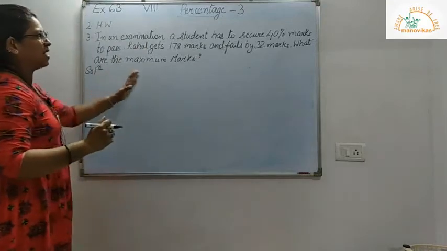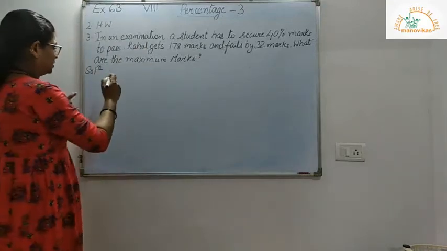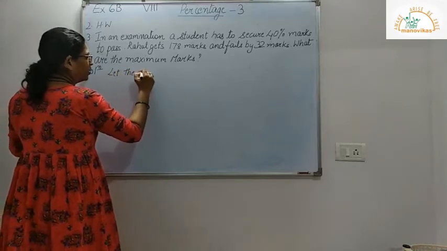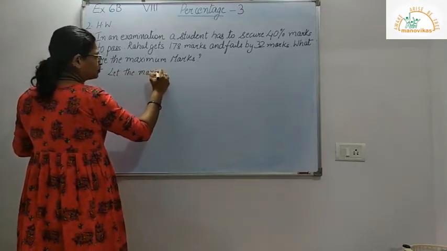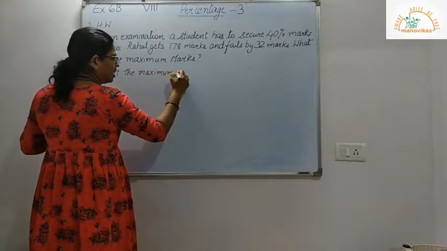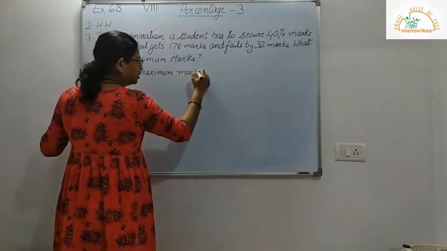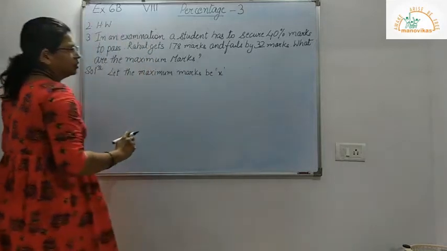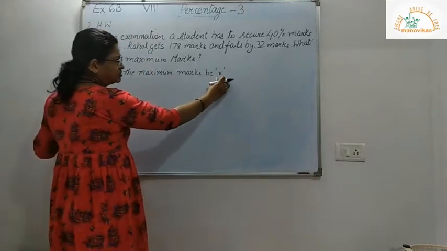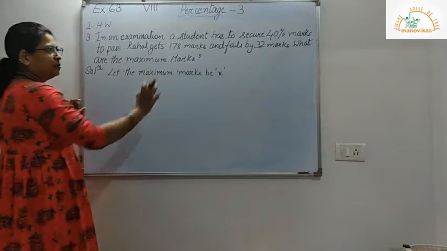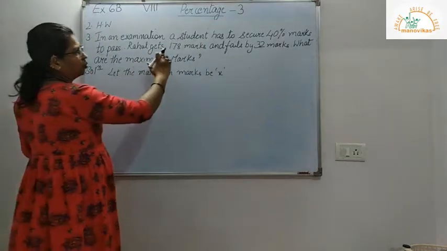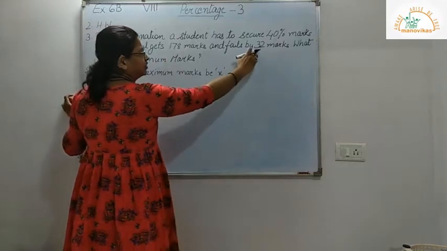So now let the maximum marks be X. Now from this maximum marks we should get 40% marks. Now those 40% marks are equal to 178 plus 32.